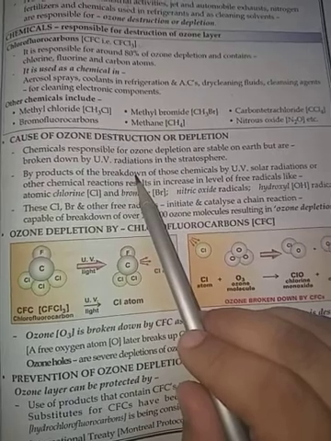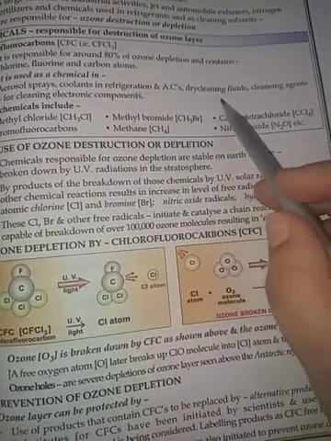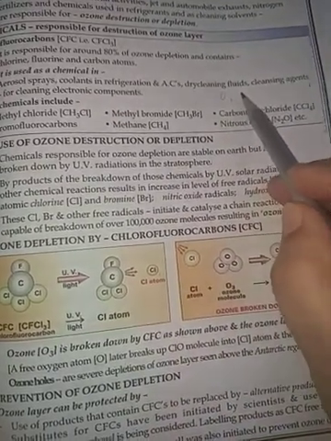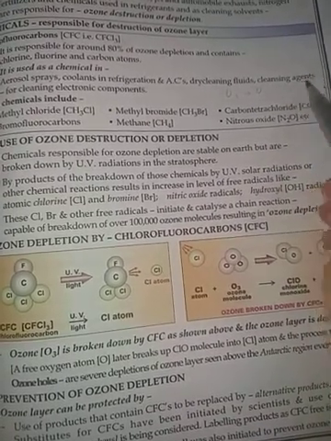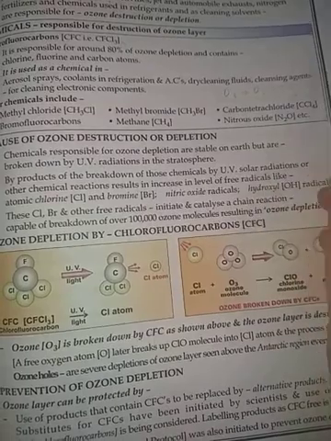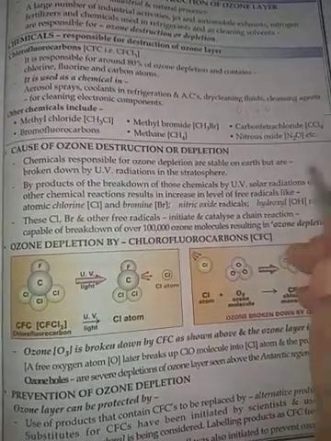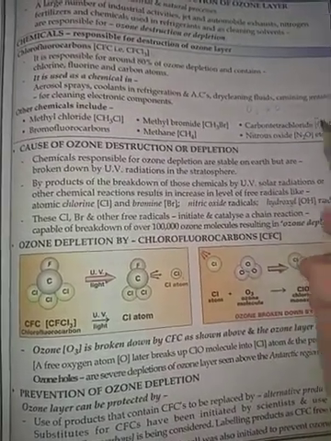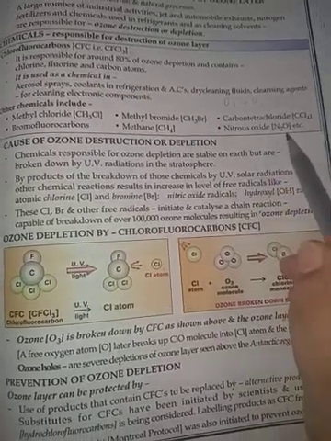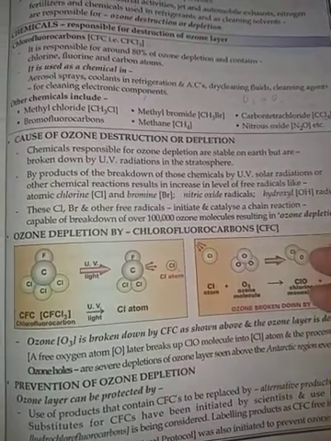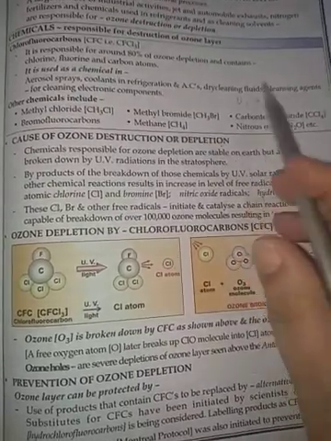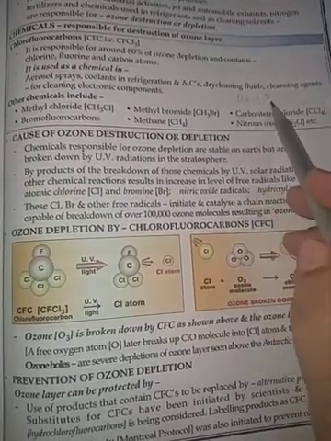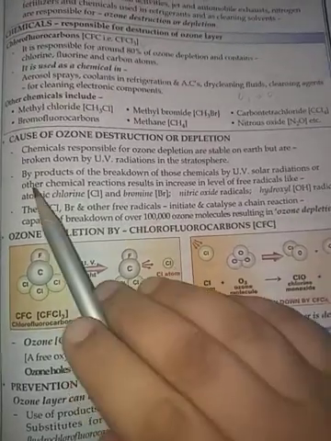In our previous videos we have seen that O3 dissociates to give O2 and one atom of oxygen. Likewise we have studied about the ozone and oxygen cycle. Ozone was changing to oxygen and oxygen was combining with another oxygen atom to form ozone again. So there was a cycle between ozone and oxygen. But here see what is happening.